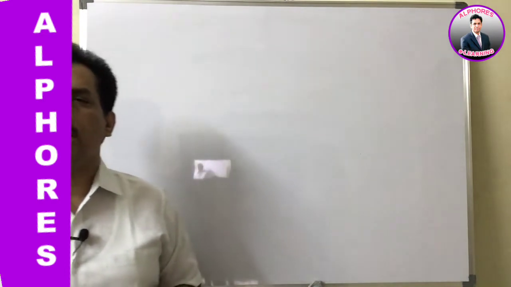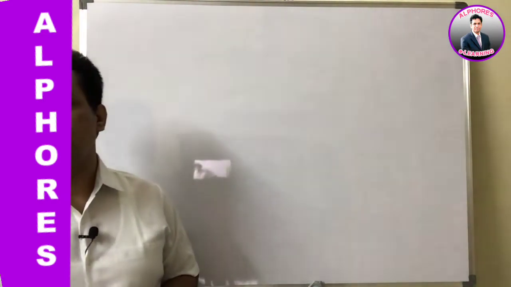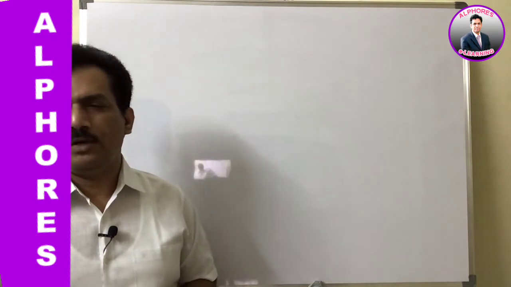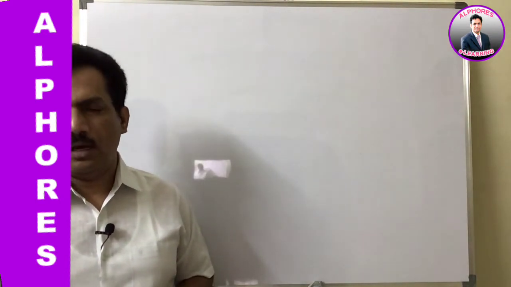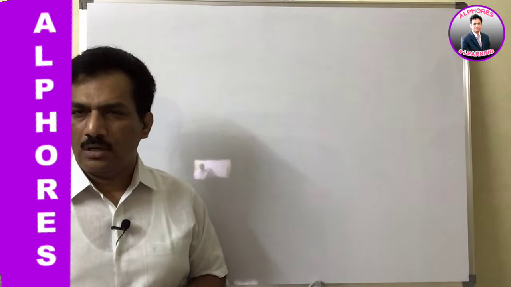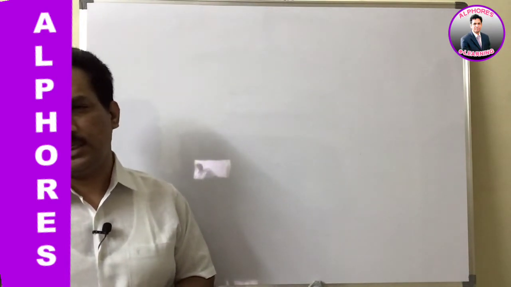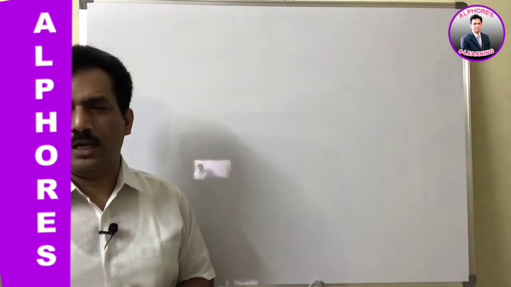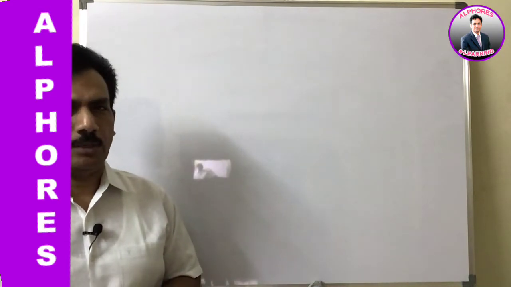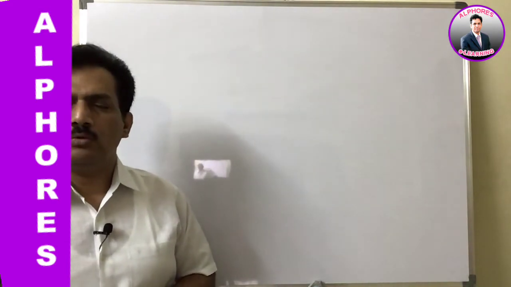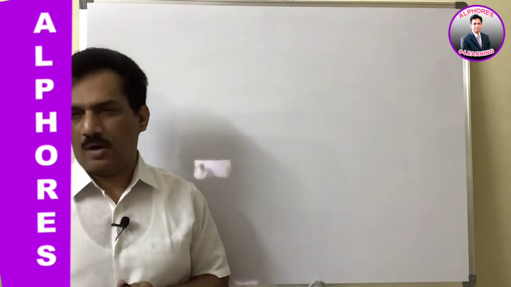In the previous session we completed the preparations of alcohols from different substrates like alkenes, alkyl halides and then carbonyl compounds, carboxylic acids and acid derivatives like esters. All these we completed. And now we have to move into the properties of alcohols.